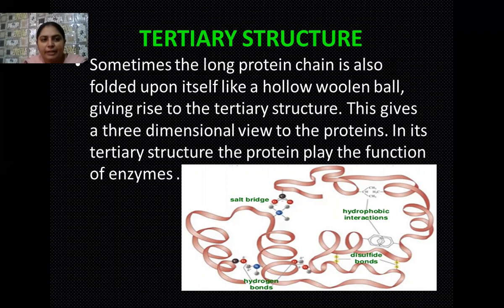Then after a short period of time, this enzyme substrate complex, it later changes into enzyme product complex, that is EP complex. And when the whole substrates they get converted into the product, then what happens? These enzymes they get separated from the product, and in this way the enzyme they get free for catalyzing another chemical reactions. So in this way the enzyme it always bind with the substrate to catalyze a particular chemical reaction.